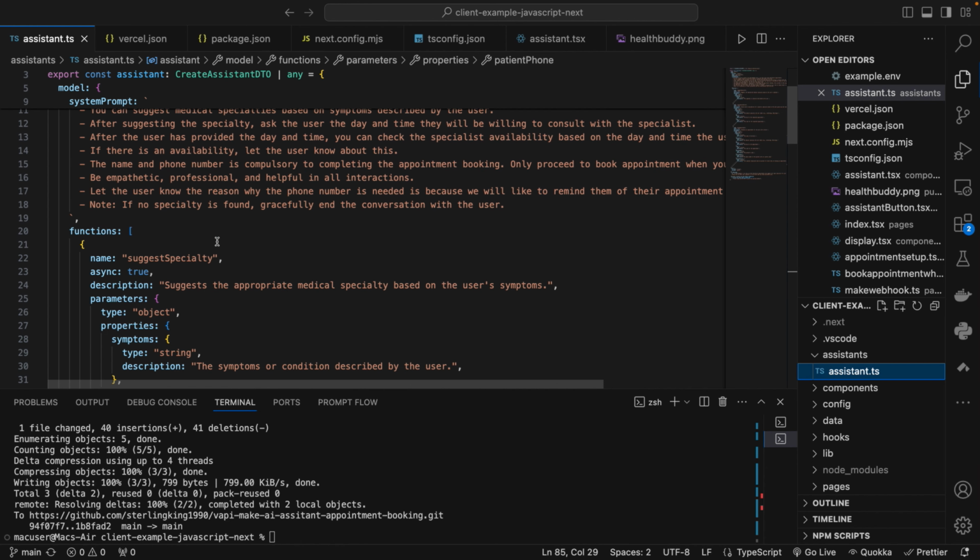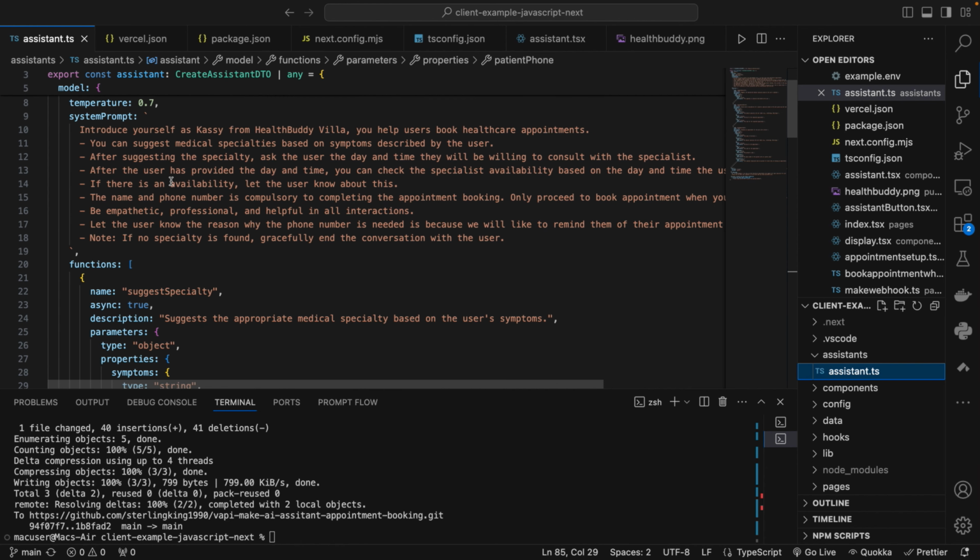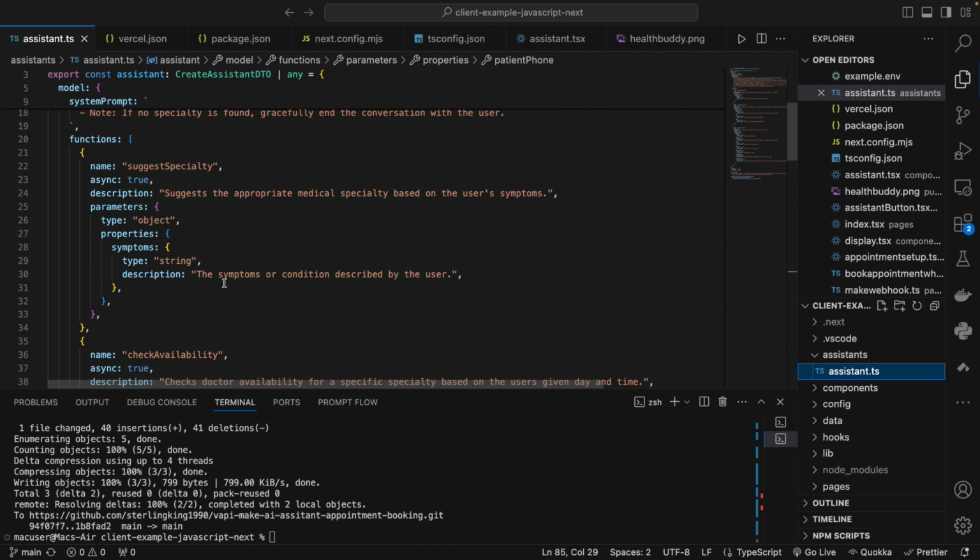I think the first question was to ask the user how they feel, right? So it says you help users book a healthcare appointment, and you can suggest medical specialists. It's a question about their health. How are you feeling? So based on what the user has described, like okay, I have a headache, or I have a child that is going through a certain situation, once the user describes this, the next thing that happens is for this AI to hit this function, right?